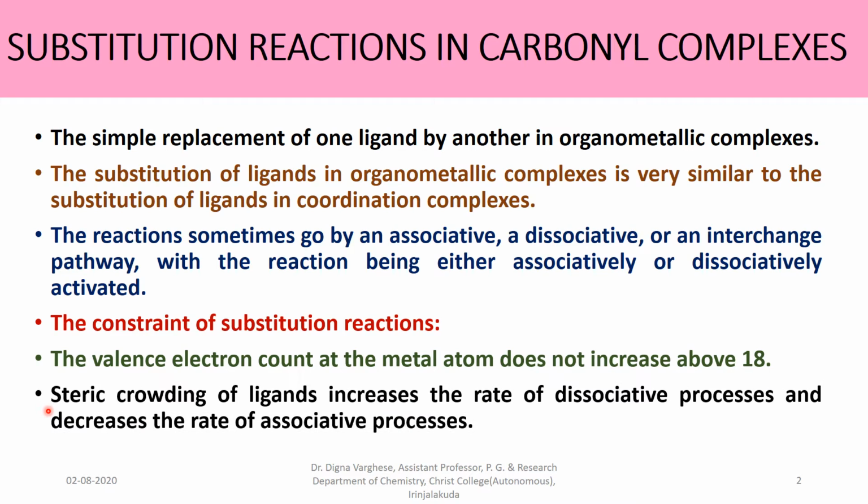Steric crowding of ligands increases the rate of dissociative processes and decreases the rate of associative processes. If the valence electron count is more than 18, that complex is really unstable and does not exist.